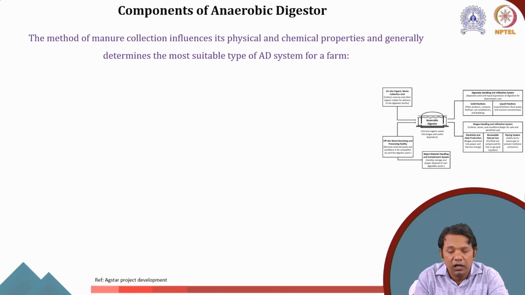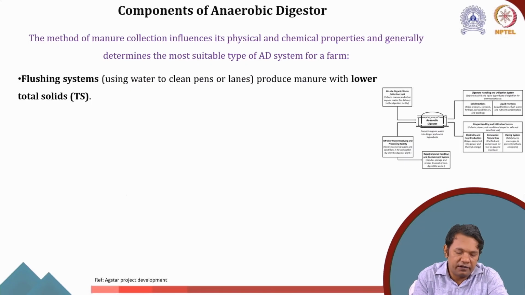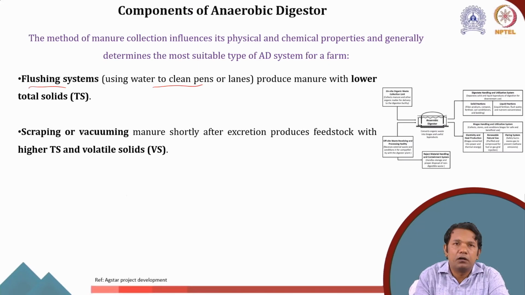The method of manure collection influences the physical and chemical properties and generally determines the most suitable type of anaerobic digestion system for a farm. For example, a flushing system that uses water to clean pens or lanes produces manure with low total solids.